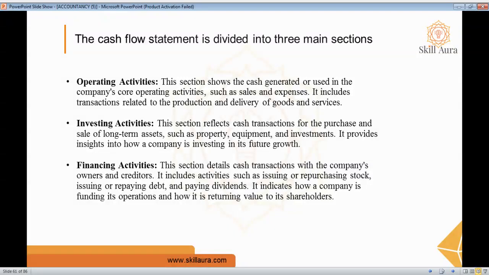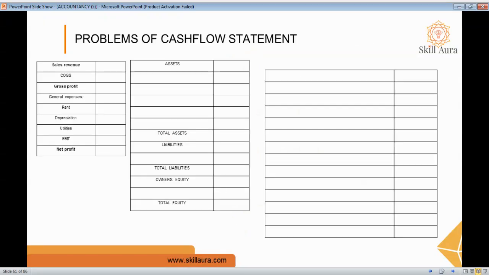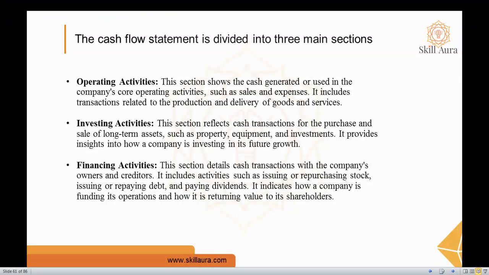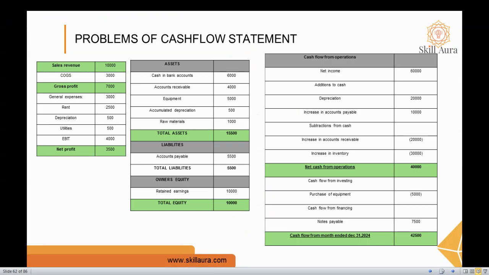By looking into these three sections, we can clearly analyze the picture of how cash is flowing in and out of the company. So this is very important for understanding the financial health and the stability of a company. So here is a problem for the cash flow statement.